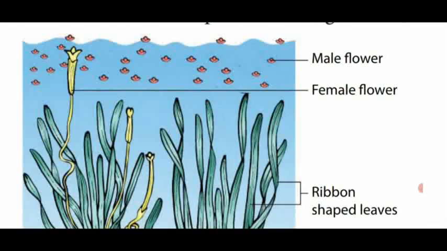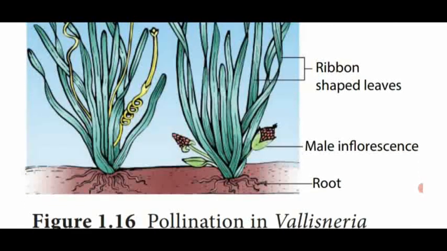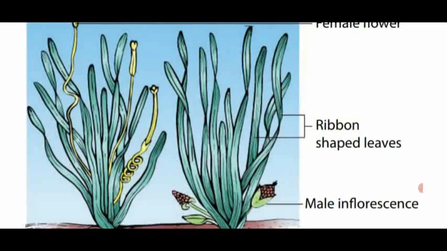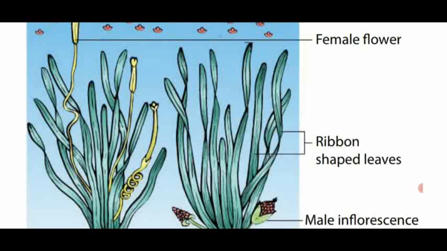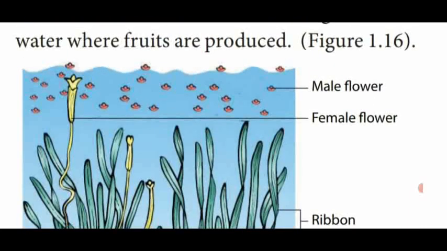This is the water level. Two types of plant, male plant and the female plant. First one, female plant. See, they have a long coiled stalk which produces only one flower. Once it reaches the water level, the flower produces a small cup-shaped depression around the flower on the water level.